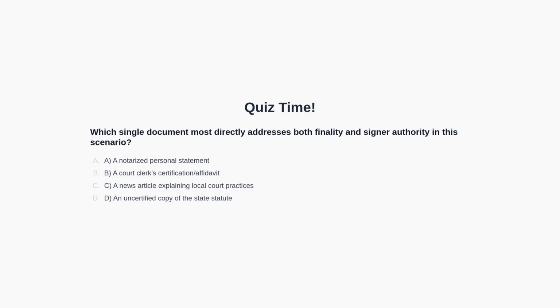Quiz question 1. Which single document most directly addresses both finality and signer authority in this scenario? Option A, a notarized personal statement. Option B, a court clerk's certification or affidavit. Option C, a news article explaining local court practices. Option D, an uncertified copy of the state statute. You may pause the video now to think about the answer. We will discuss the answer in the next section of the video.